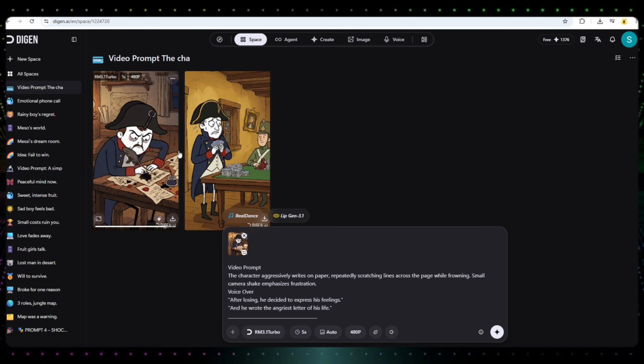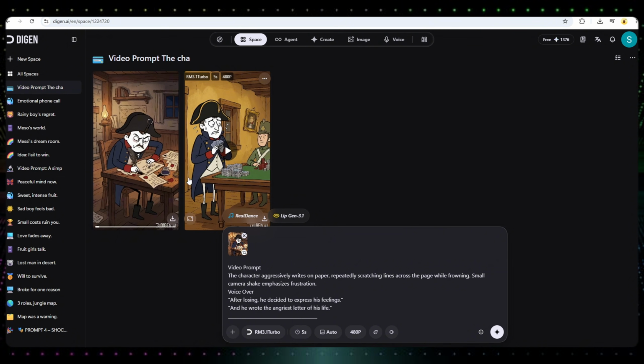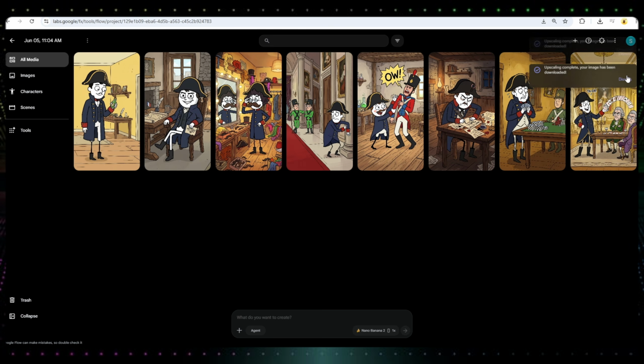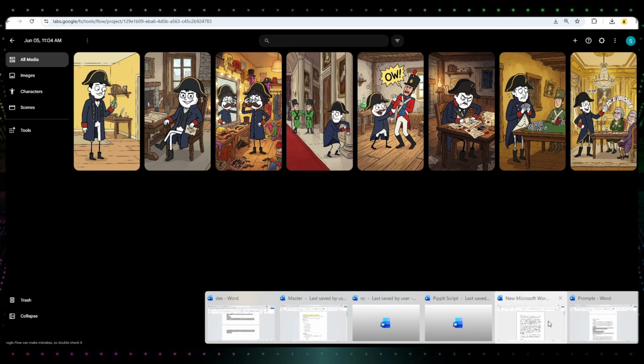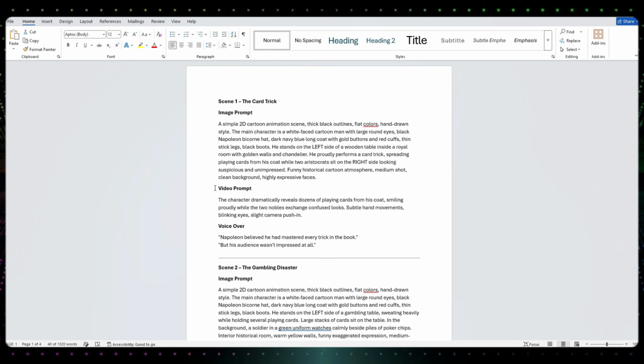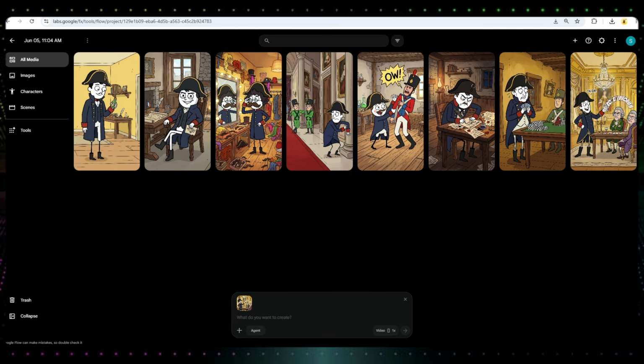Now, let's move on to the next tool, Flow AI. Inside Flow AI, I'll select the VO31 model and start uploading my images one by one. For each image, I'll provide a suitable video prompt and generate the animation. In this example, I have uploaded 4 different images and submitted prompts for all of them.